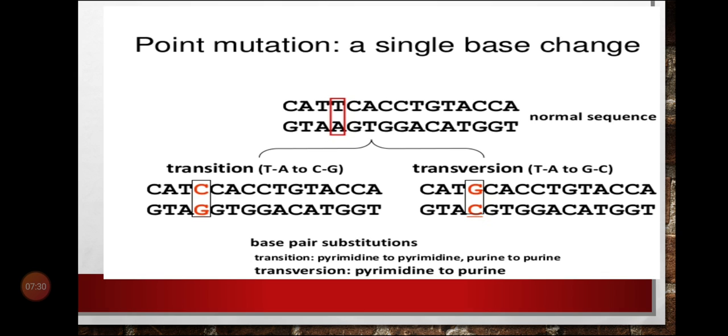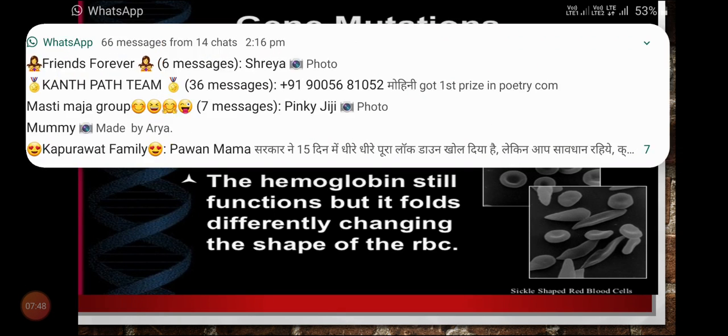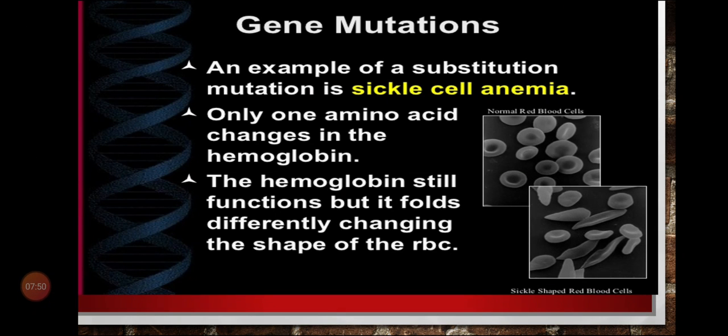A single base change is known as a point mutation. It is also known as substitution mutation. Okay. Then an example for this substitution mutation is sickle cell anemia. You can see here in this diagram also. Only one amino acid changes in the hemoglobin.